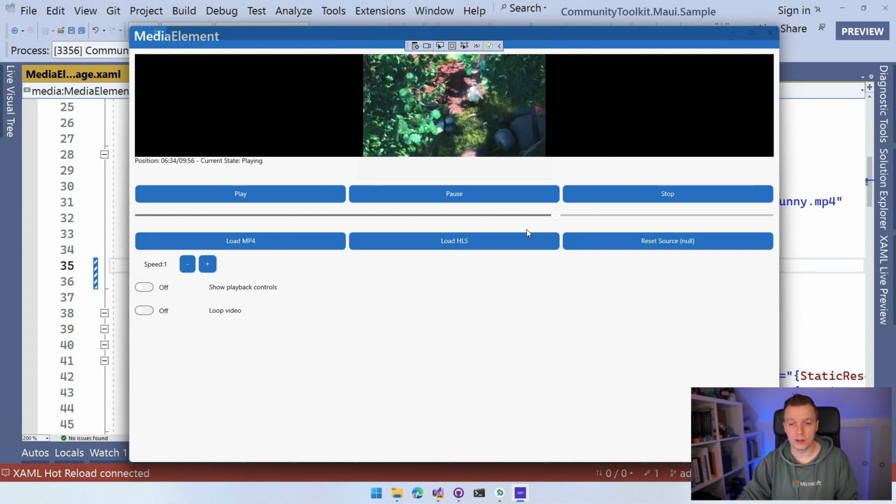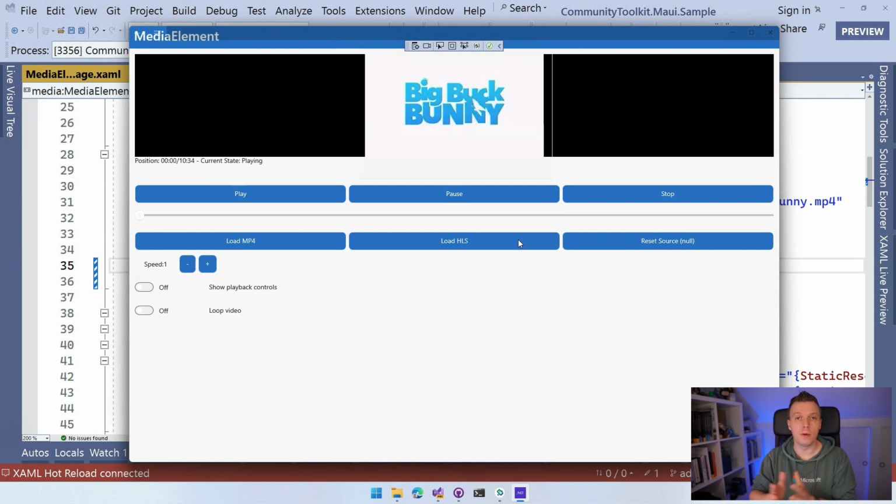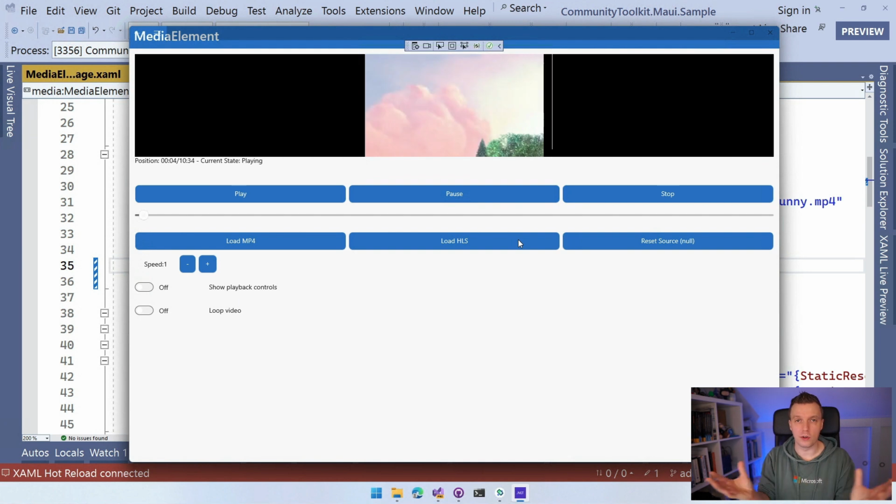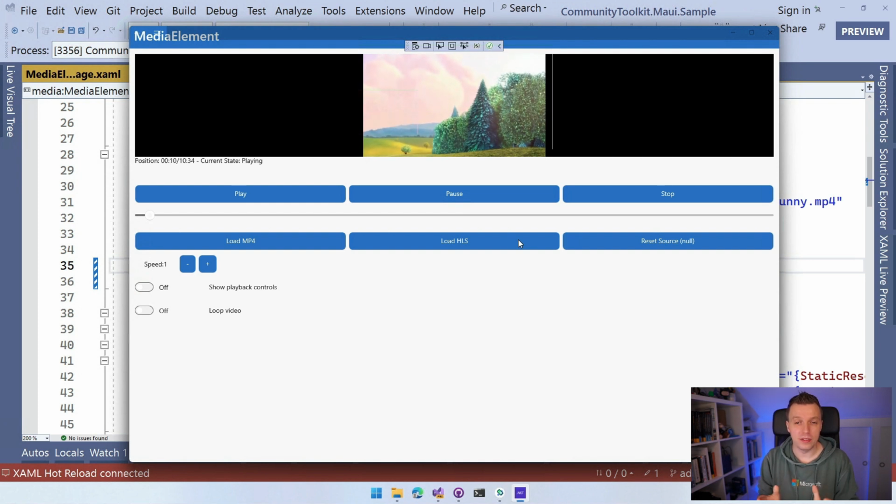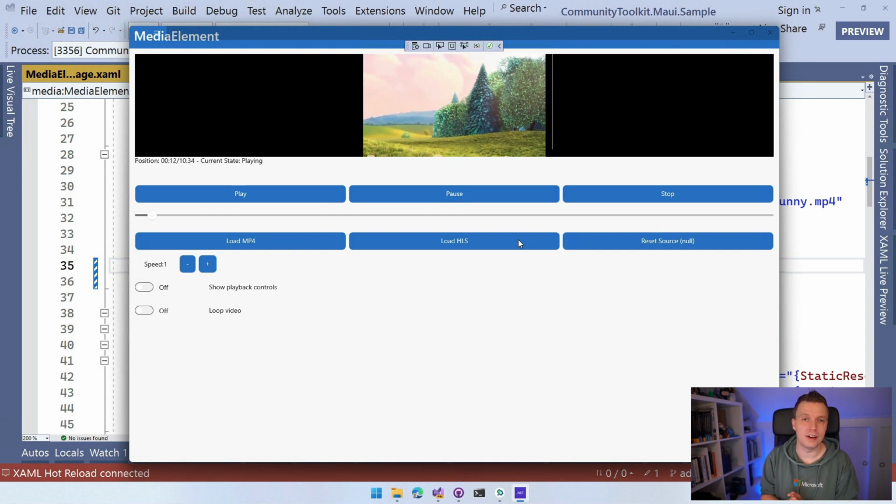We can do all these other things. Also HLS, also implemented on Windows. We're making sure that all the features are implemented across all the platforms as much as we could. And as we could see in the intro, it also works on iOS. So I hope this is going to be very useful to you. This is in a nutshell what you can expect from the upcoming MediaElement.